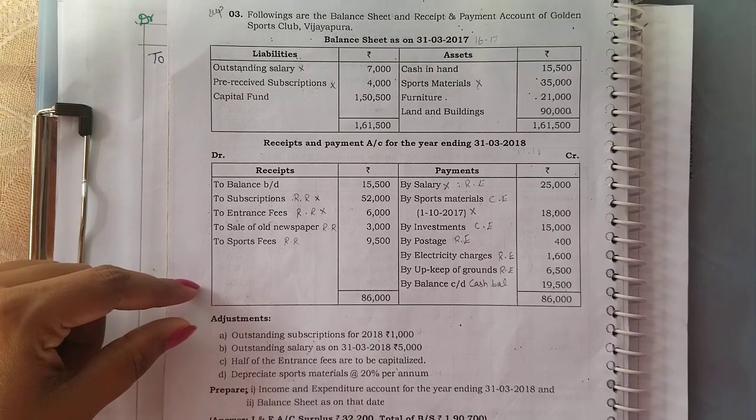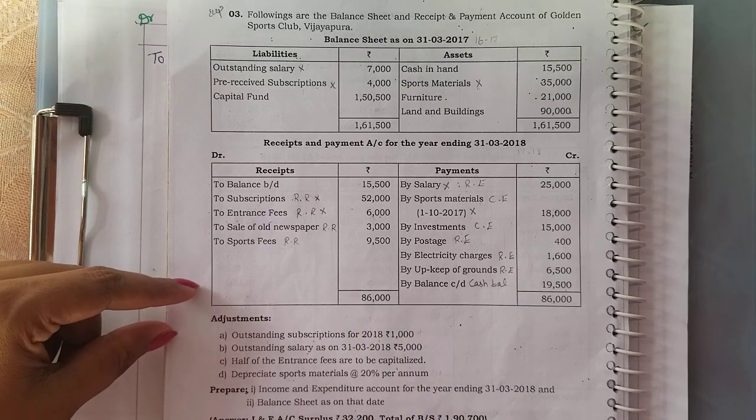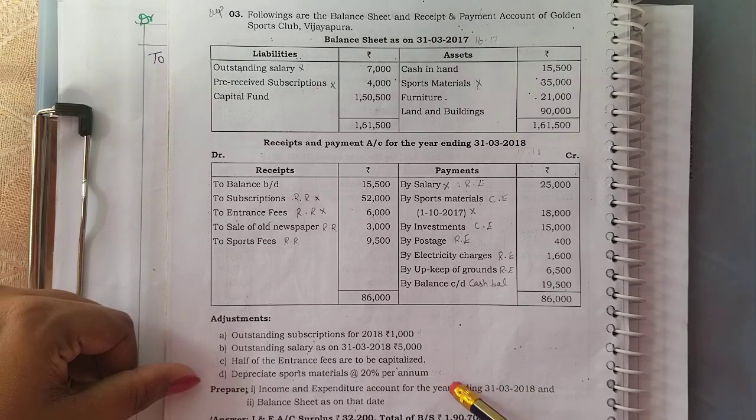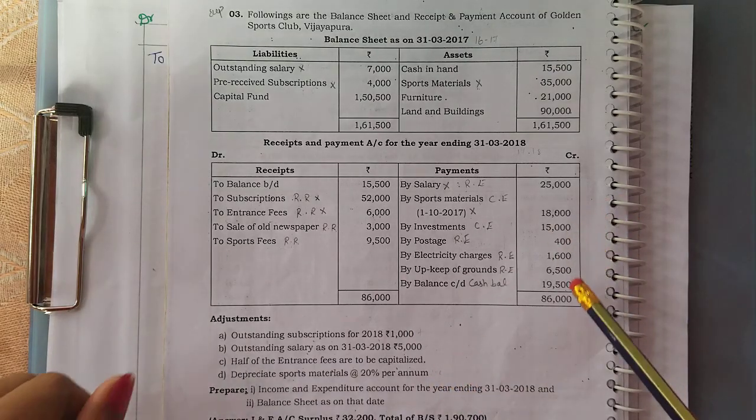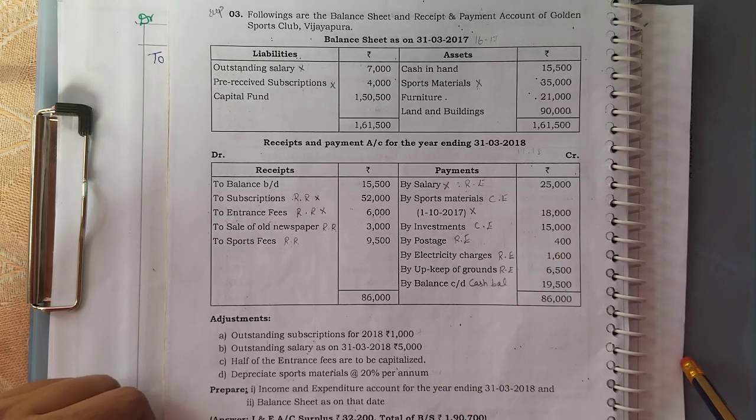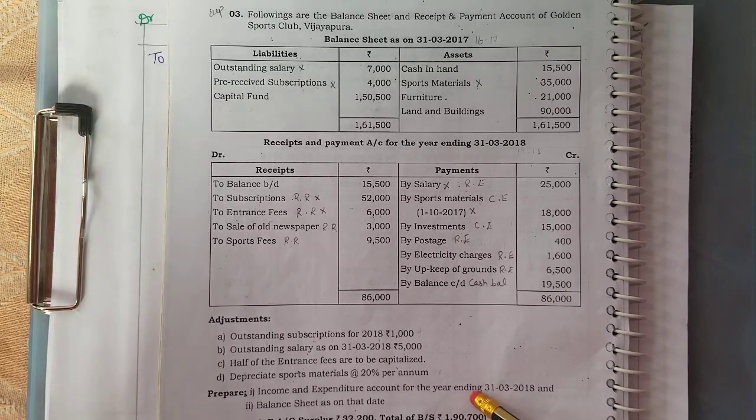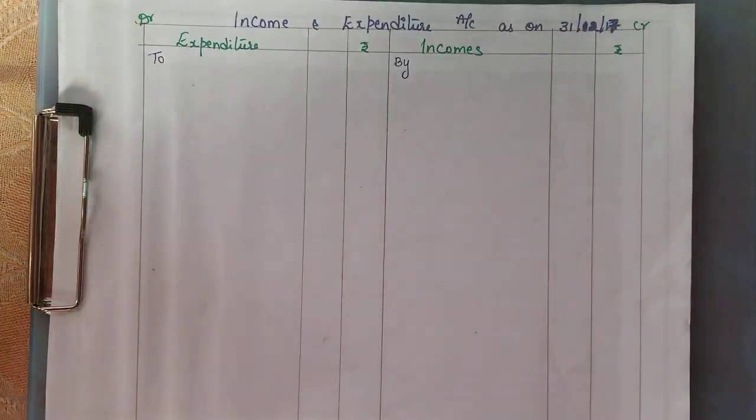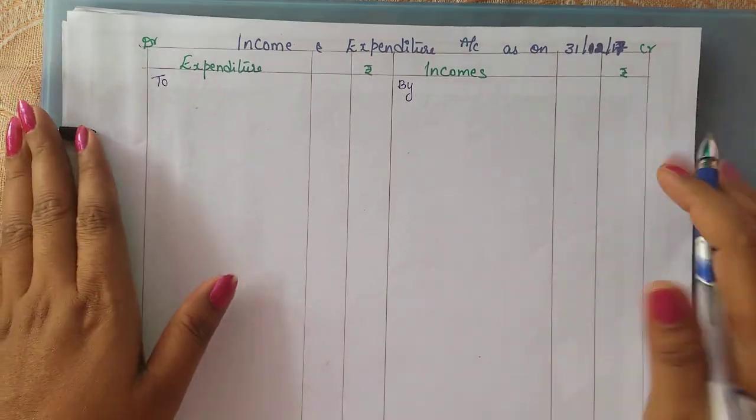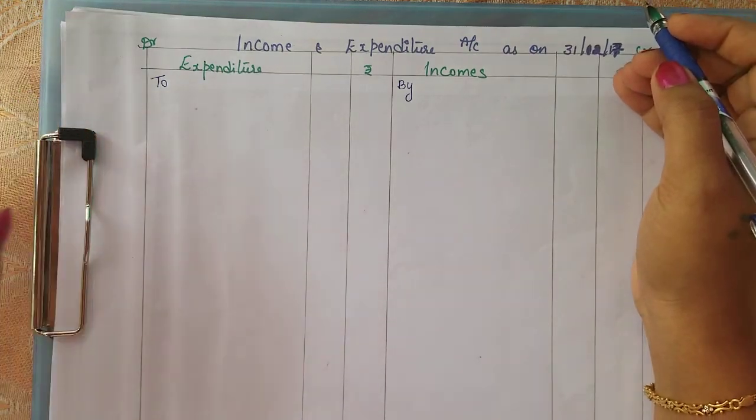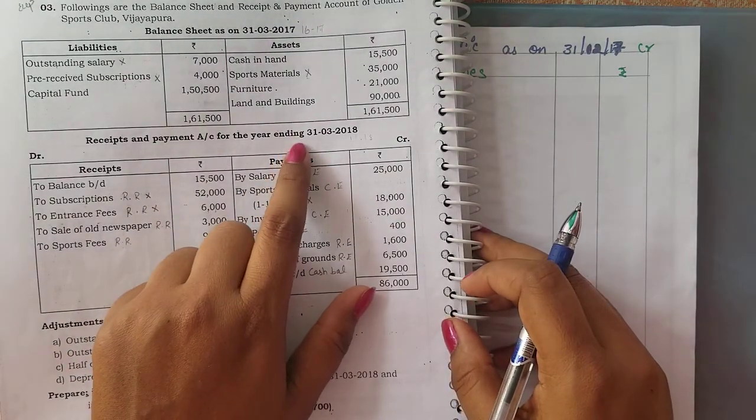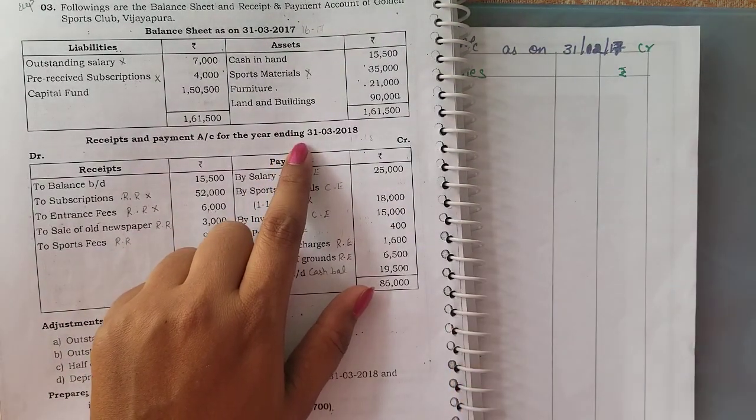And one main important thing, as you all know, all the adjustments have to appear twice. So all these adjustments will be appearing once in income and expenditure account, and once in the balance sheet. That is common for all the problems. Now let's start with the problem, preparing the income and expenditure account. So income and expenditure account as on 31st March 2018, whatever they have given here as 18, so that we need to take it here.